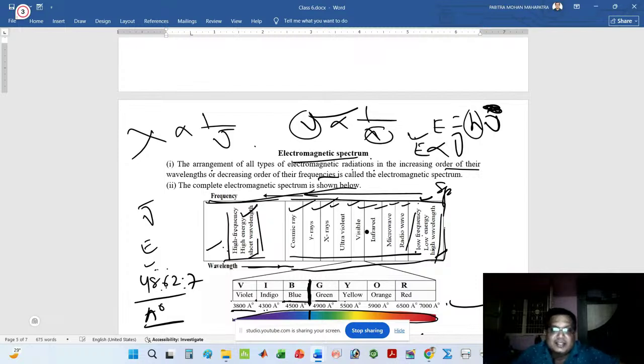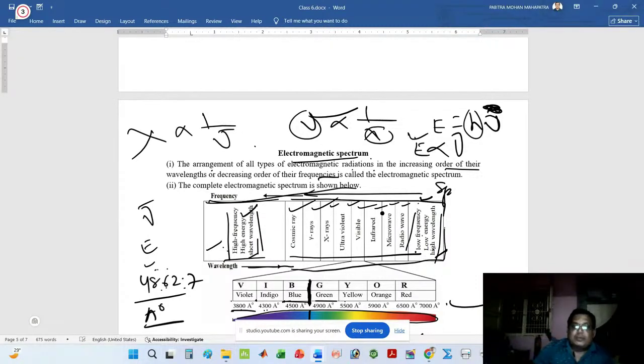If I arrange in a different way, the arrangement may not be in a regular trend. It does not show any decreasing or increasing order. Then that type of pattern is not said to be an electromagnetic spectrum. If all the electromagnetic radiation is arranged in a particular manner, then they show a spectrum, that is called the electromagnetic spectrum.